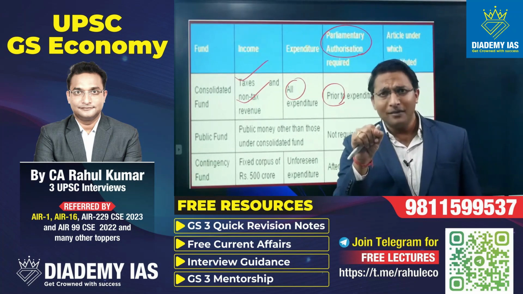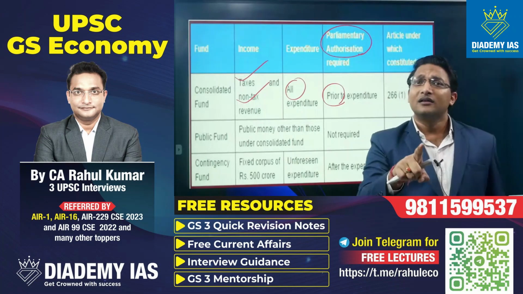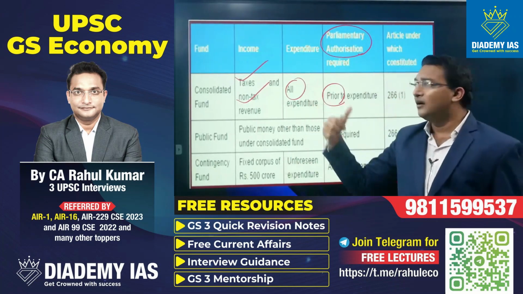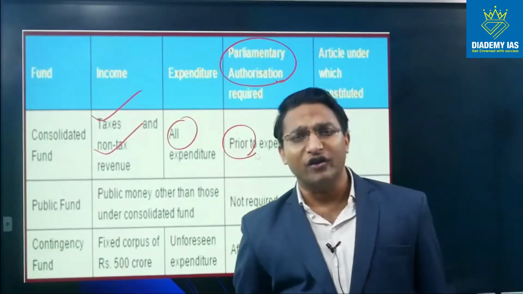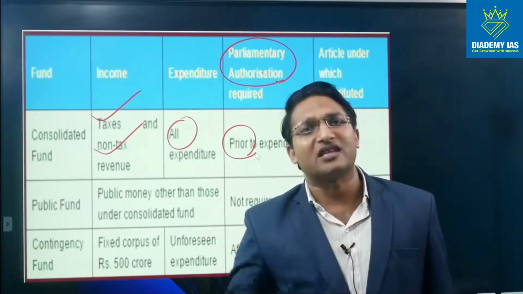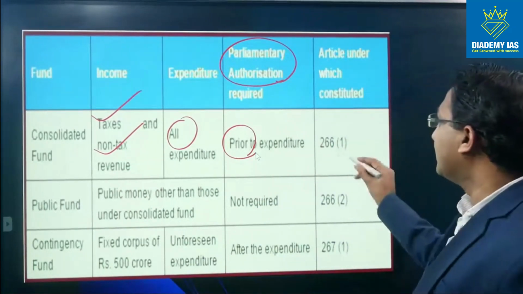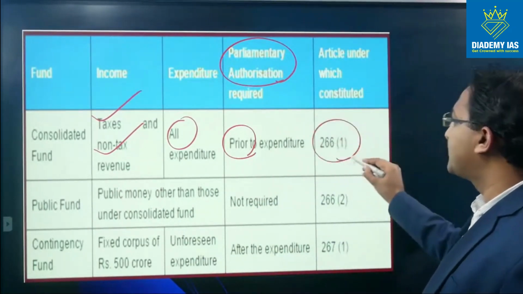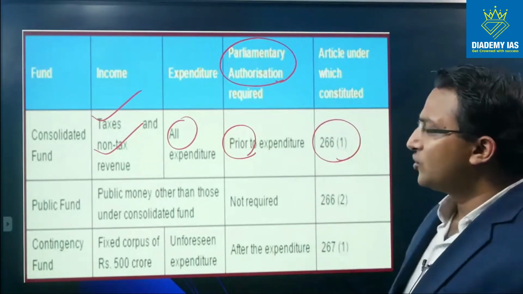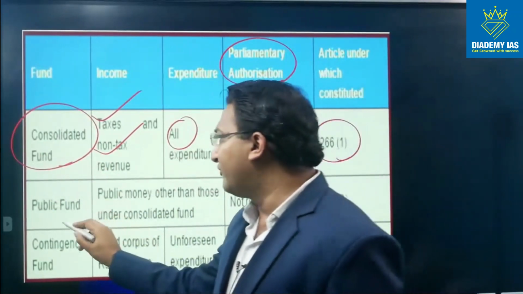So parliamentary authorization is required prior to expenditure. So do you remember that appropriation bill? That appropriation bill is nothing but one of the ways to get parliament approval to withdraw the money from the Consolidated Fund of India. So जो हमने appropriation bill पास करवाया वो इसलिए पास करवाया जिससे कि हम Consolidated Fund of India से पैसे निकाल सकें. And in the Constitution there is Article 266 sub Article 1 which is mentioning about this fund. So this is the primary fund, Consolidated Fund of India. Then second fund is public fund.